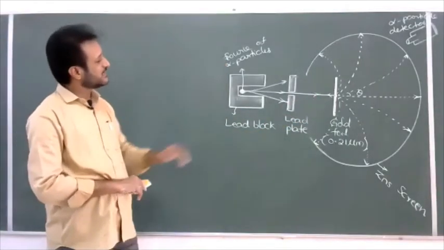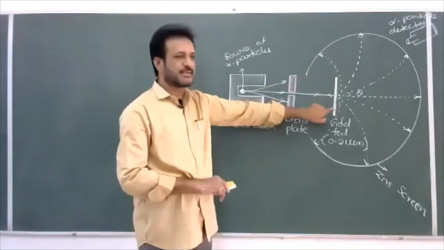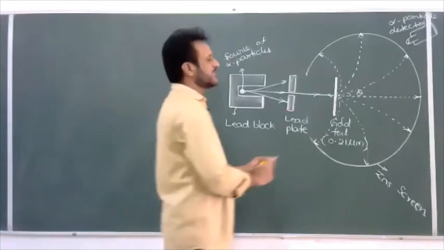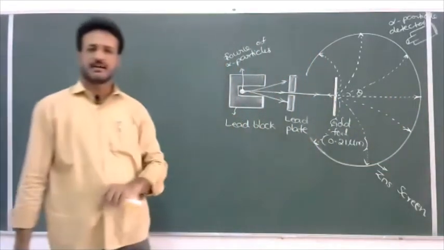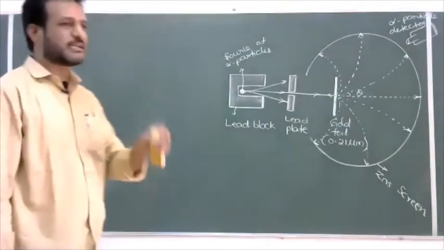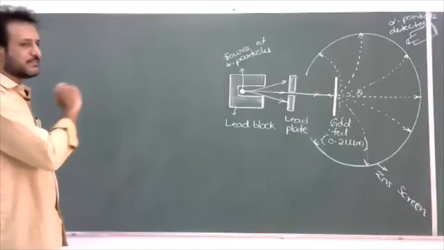Z1 is equal to the atomic number of the alpha particle. Z2 is equal to the atomic number of the gold foil. The distance between the gold foil and the screen is equal to R. The kinetic energy of the alpha particle is equal to Ke. Then what is the number of alpha particles scattered? It is not given in our regular syllabus, but it is important for complete exams.